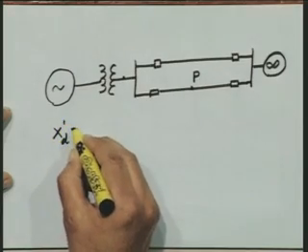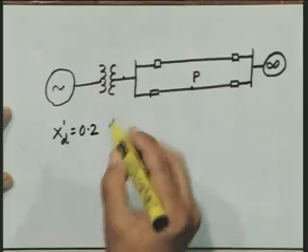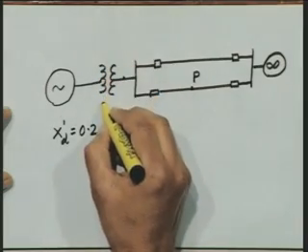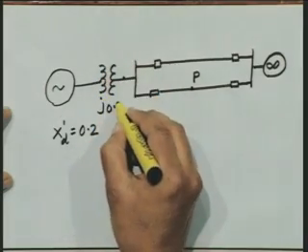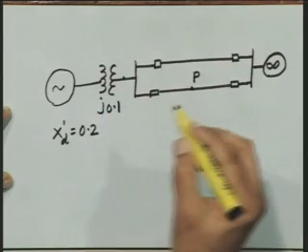Now, let us assume some parameters. Let us say x d prime for this system is 0.2, the reactance of this transformer is 0.1, that is, impedance is j times 0.1.